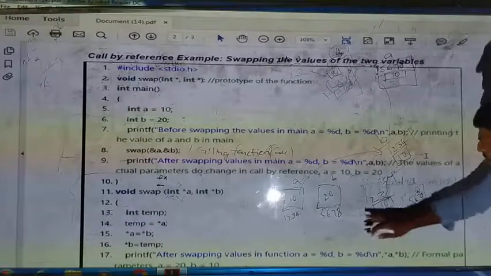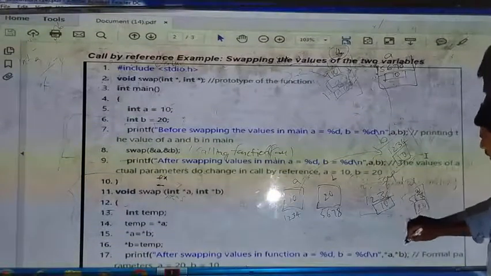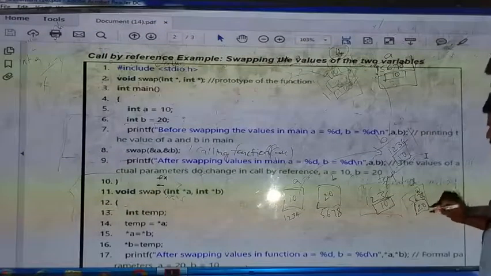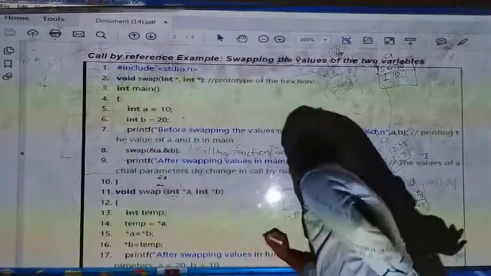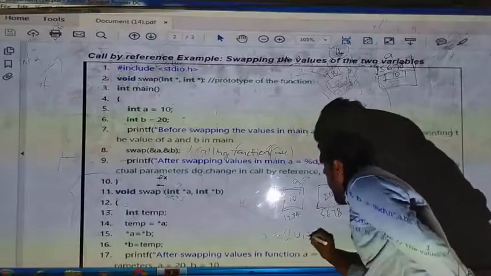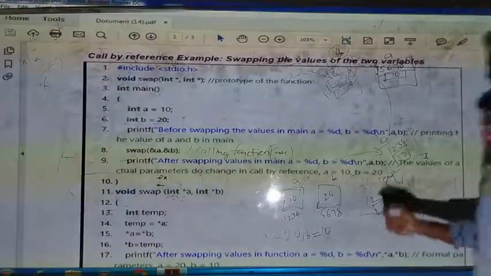And the value of a is what? We are storing the value of temp here. In a we are storing the value of temp. So in a we are storing the value of b, that is 20. Initially it was a is equal to 10, b is equal to 20. Now what will be the values here? a is equal to 20, b is equal to 10. So we are swapping the addresses.